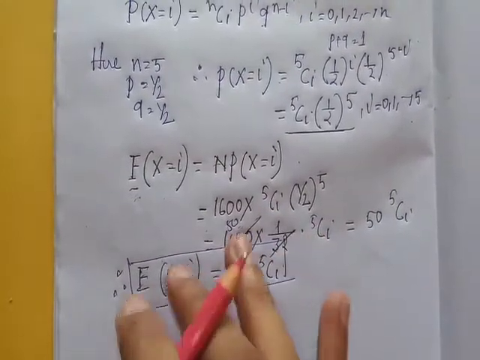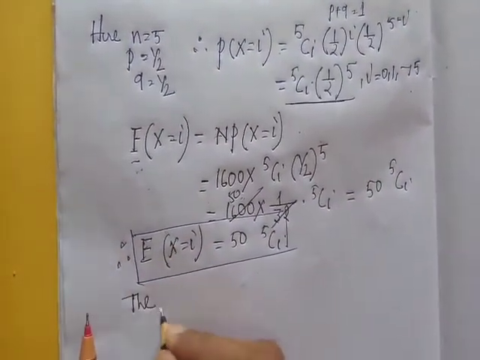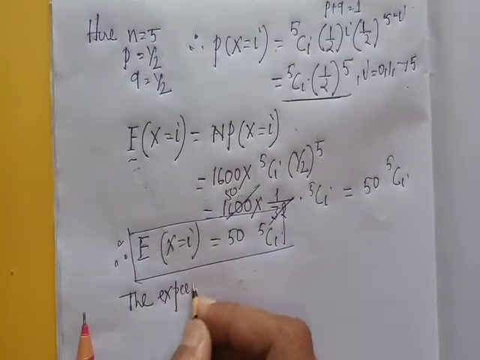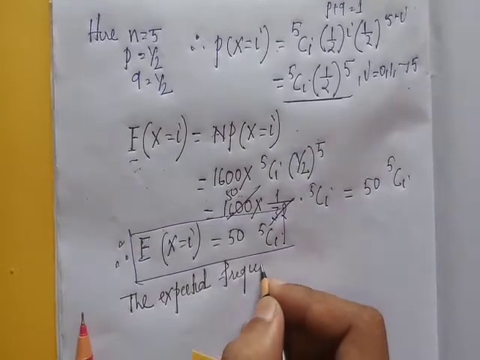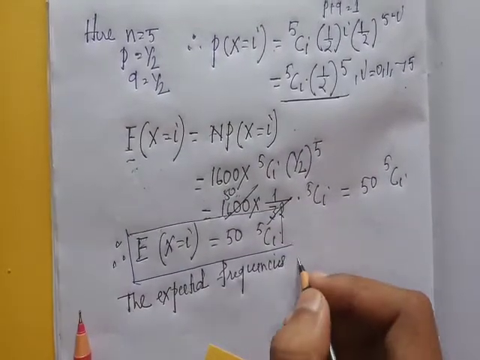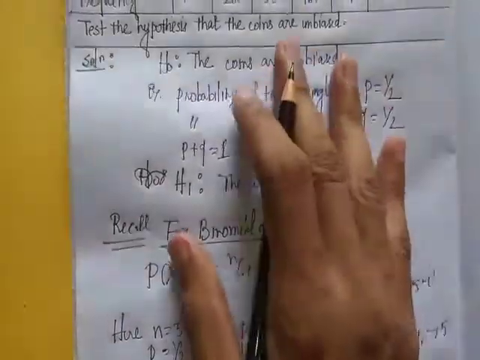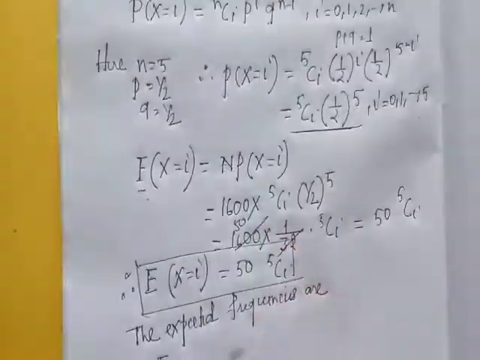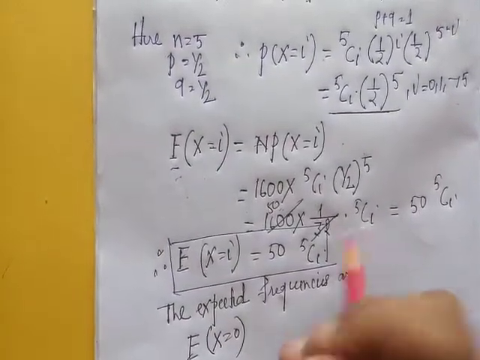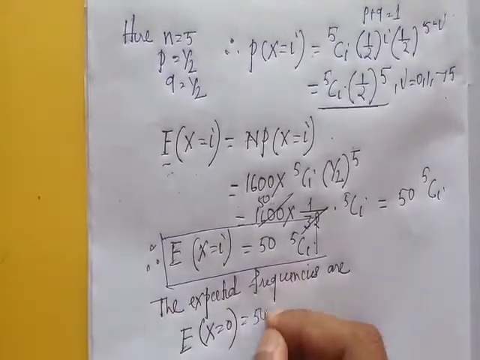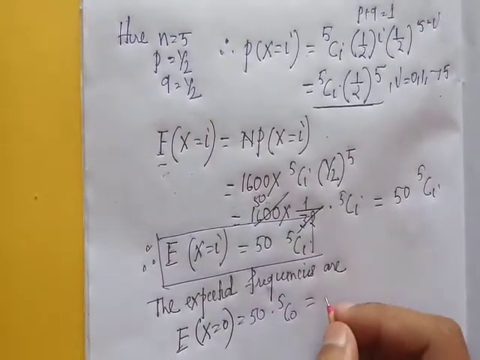Then the expected frequencies are as follows. First, when i equal to 0, X equal to 0, then 50 into 5C0. 5C0 equal to 1, so this is equal to 50.